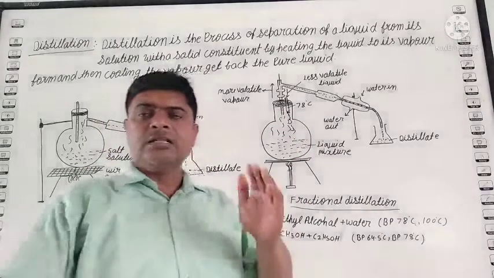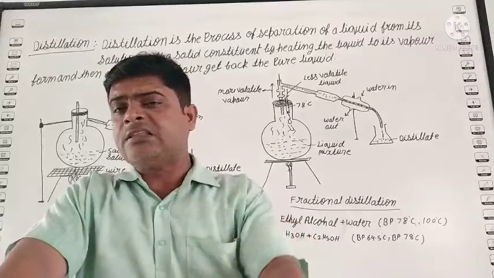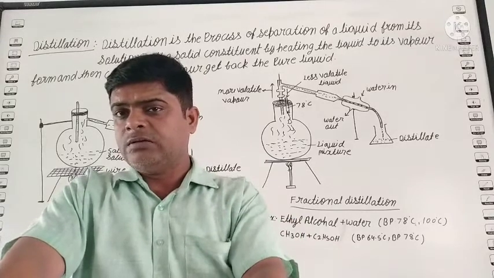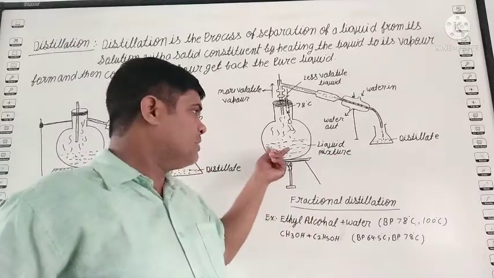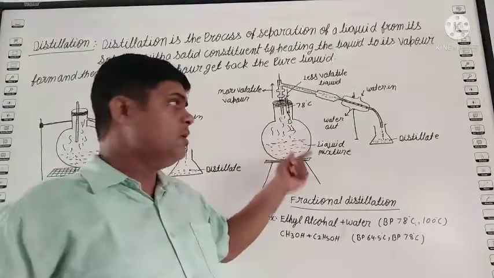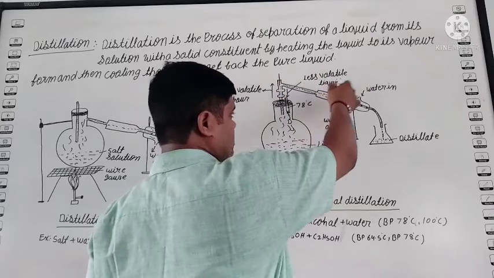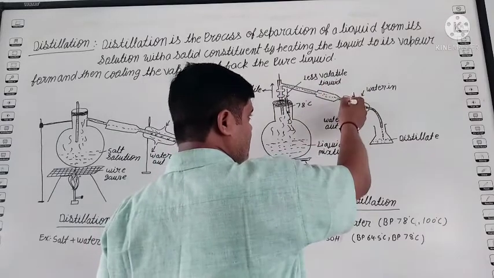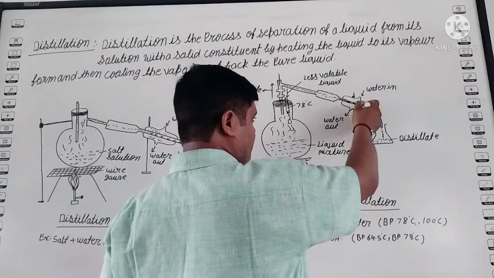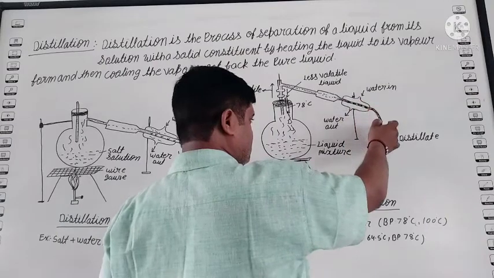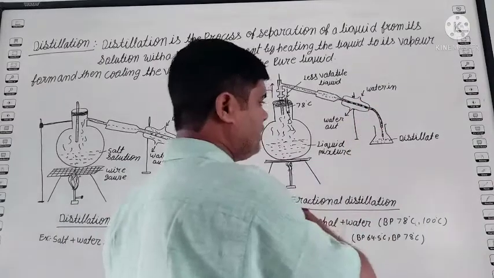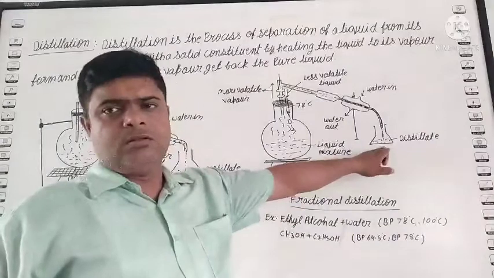As soon as the temperature goes above 78, say 79, the alcohol particles vaporize and pass through the tube, reaching the distillation tube. When the vapor reaches here, it changes again into liquid form, and in the other flask we get the alcohol.